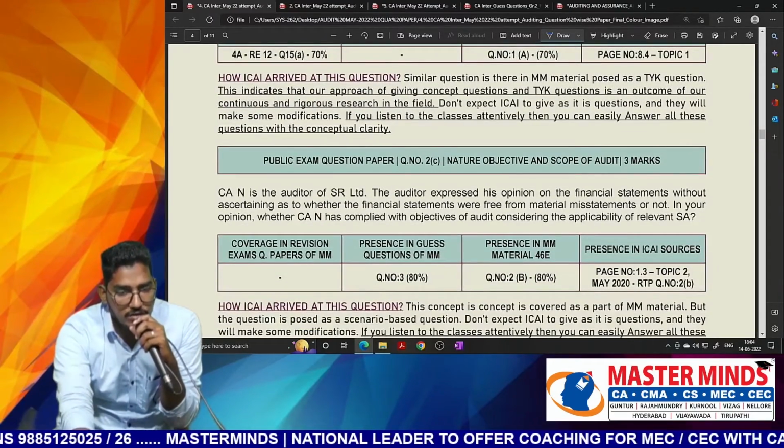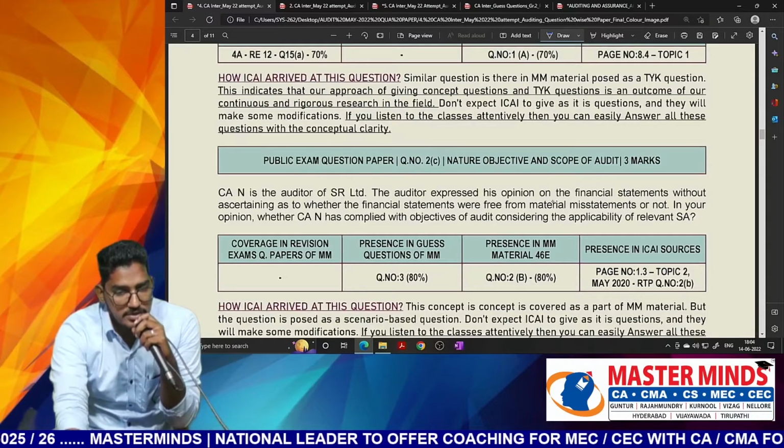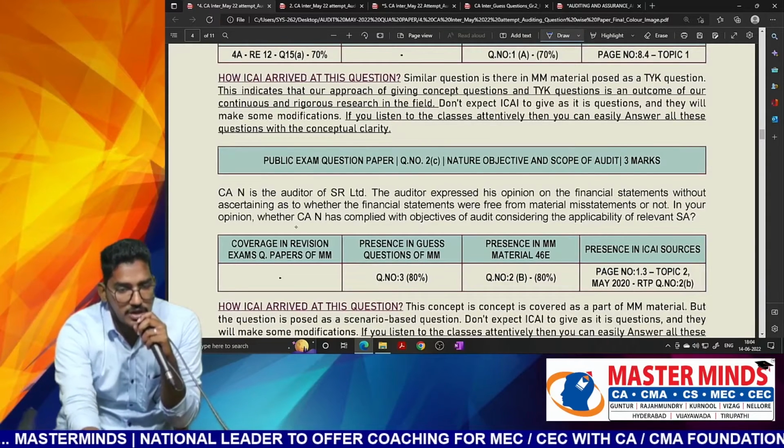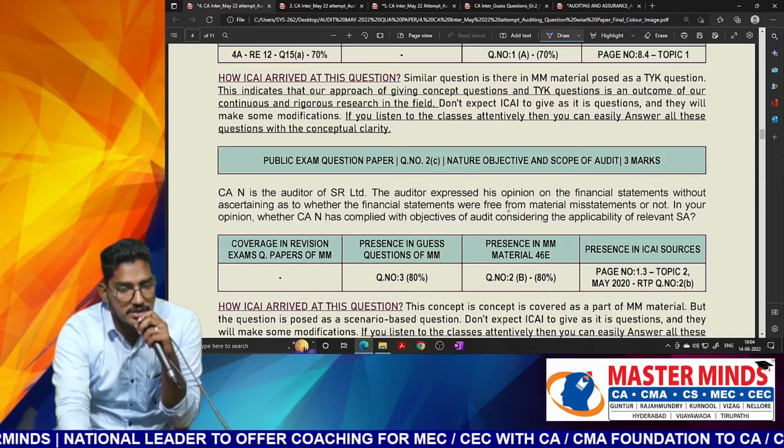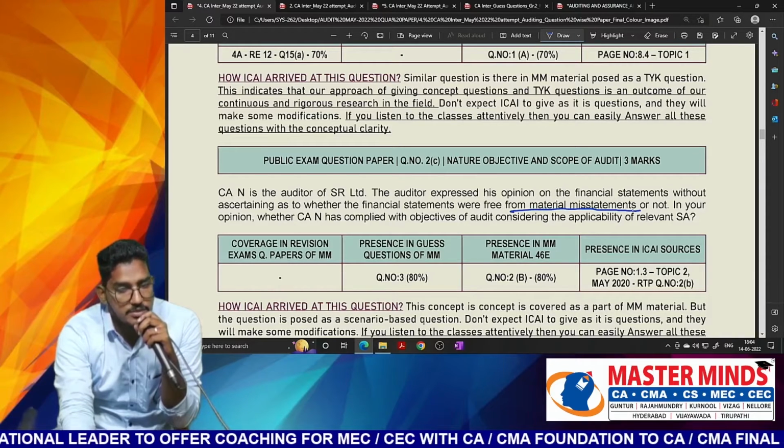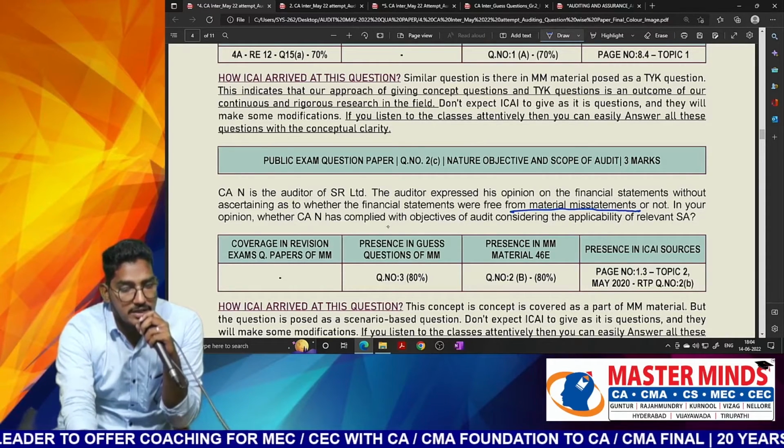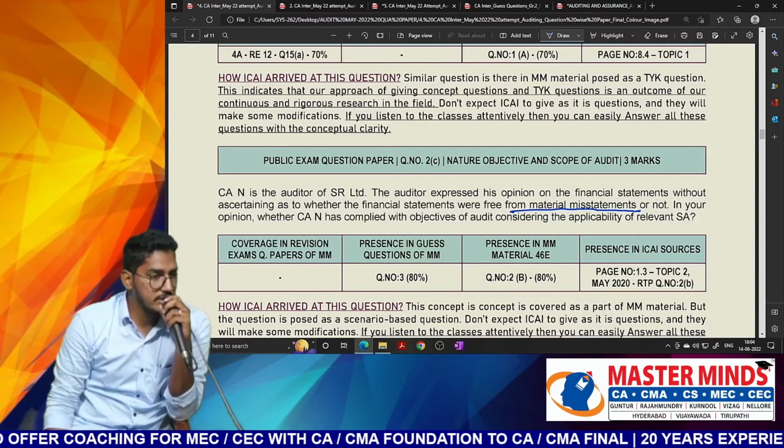CAN is an auditor of SR Limited. The auditor expressed his opinion on the financial statements without ascertaining as to whether the financial statements were free from material misstatements or not. In your opinion, whether CAN has complied with the objectives of the audit? No.